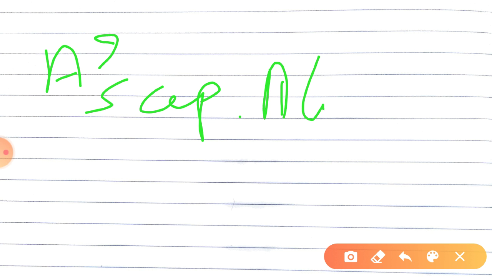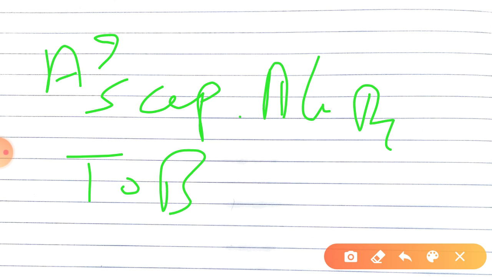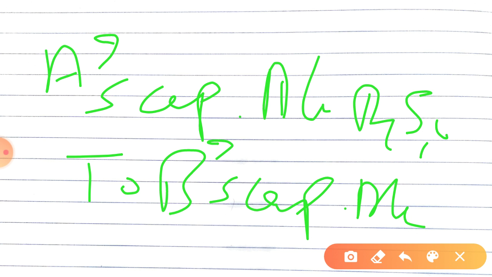So the journal entry will be A's capital account debit to B's capital account for the remaining 5,000 which was guaranteed. Is this point clear to you?